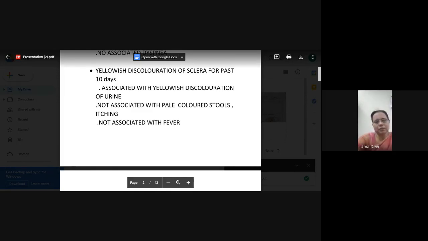So here it is jaundice for 10 days, associated with yellowish discoloration. Either it is high colored urine or not, and not associated with pale colored stool and itching. What we are trying to bring out is that there is no obstructive jaundice. Okay, the next history.